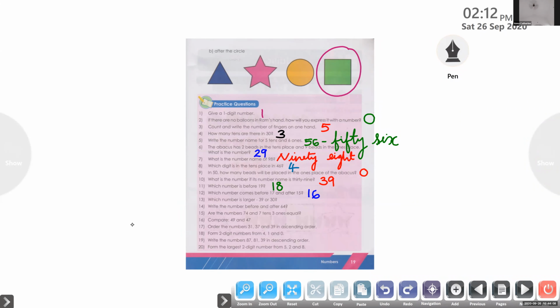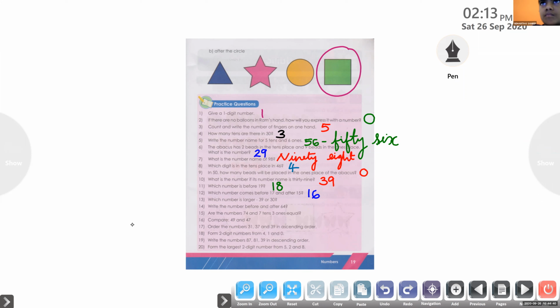And next question for Malavika. Unmute. Question number 13. Malavika, I can't hear.